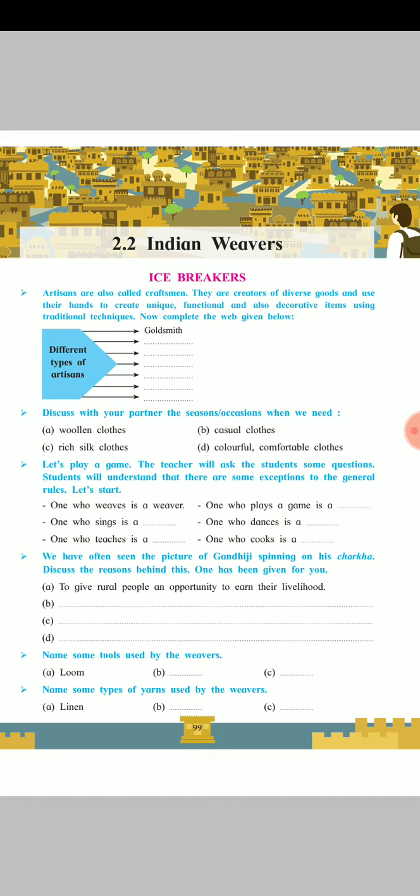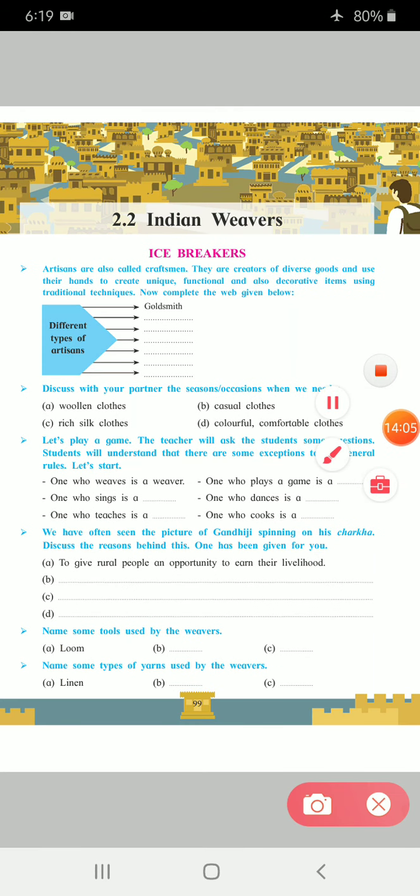Okay, now the next is, let's play a game. It's very simple one. The teacher will ask the students some questions. Students will understand that there are some exceptions to the general rules.